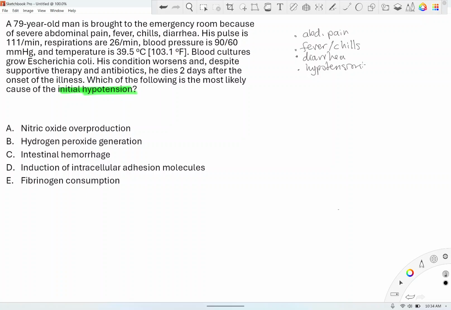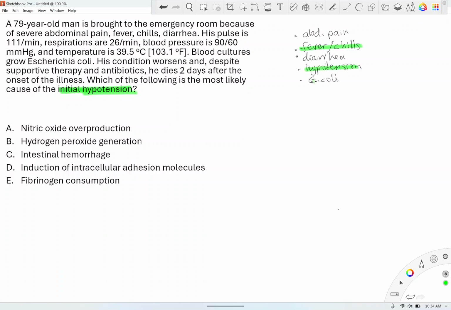And very important, the blood culture grows E. coli. In this scenario, what conclusion would you reach when somebody has fever, hypotension, and blood culture grows E. coli? When you hear that, 100% this is septic shock, or at least it's sepsis.